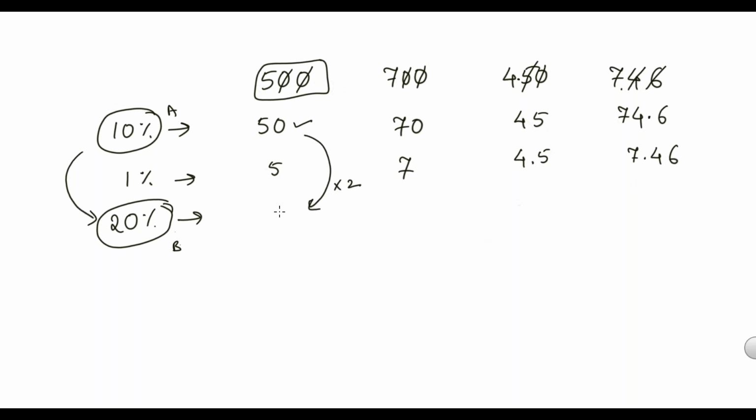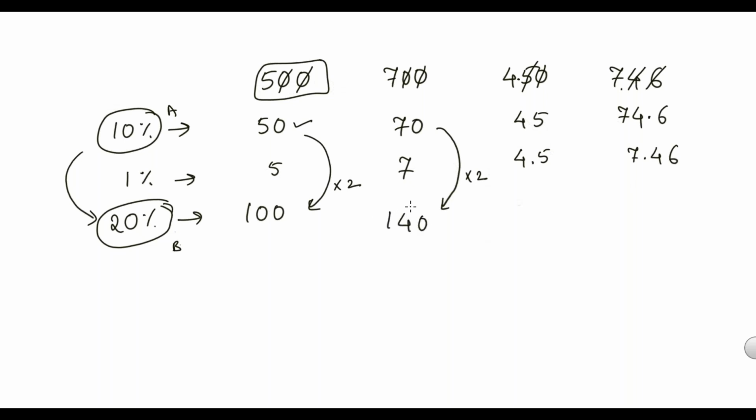If we multiply this 10% value by 2, that will be 20%. So here 50 into 2 is 100, and we can say that 20% of 500 is 100. Okay, can you tell me what is 20% of 700? 20% of 700 is 140.